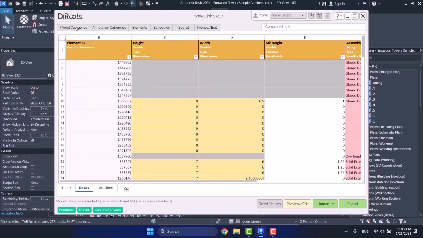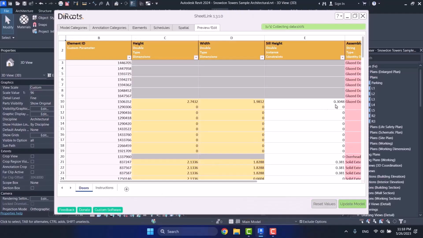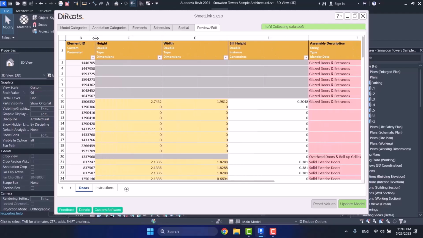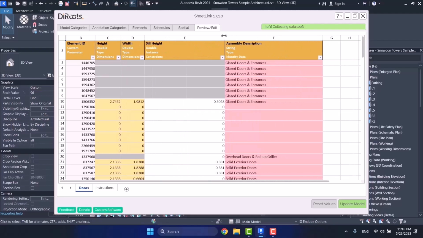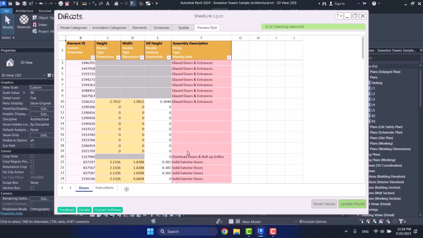I get back to this schedule. I once again get a preview edit from this schedule so that it gets updated. See, all of these have changed into meter. Let me sort it a little bit so you can see the whole schedule. Okay, now let's just consider this door. We want to change some of its parameters.